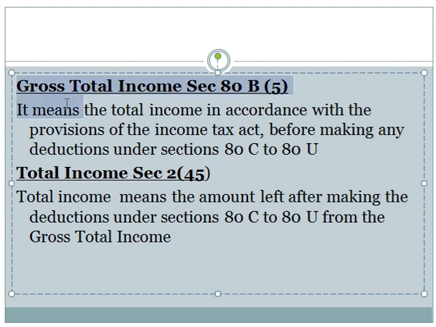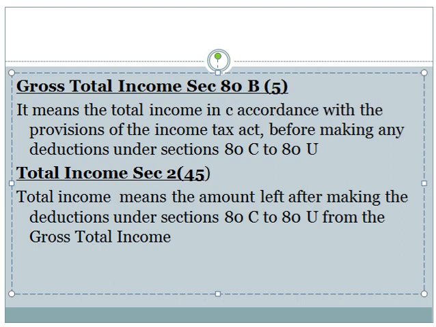The next one, gross total income. Gross total income, section 80B, subsection 5. Gross total income means the total income in accordance with the provisions of the Income Tax Act before making any deductions under section 80C to 80U.